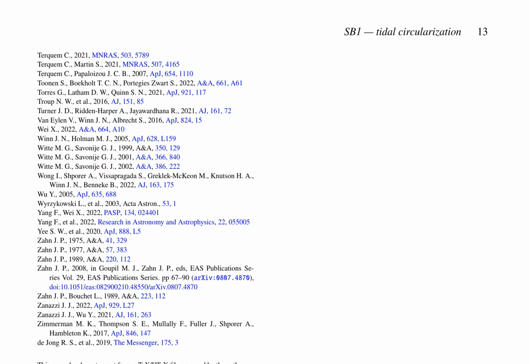The mathematical framework for tidal circularization is outlined, with a focus on the tidal torque and the resulting changes in orbital eccentricity. The authors reference the seminal work of Zahn, who first described the tidal torque in terms of the tidal quality factor, Q. The equation for the tidal torque is presented, highlighting the dependence on the tidal quality factor, the orbital period, and the stellar radius.